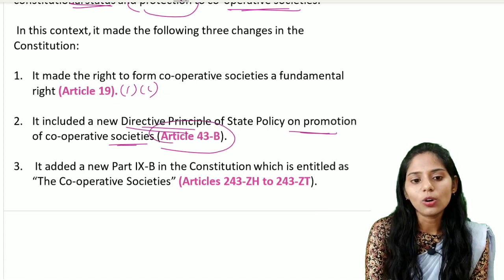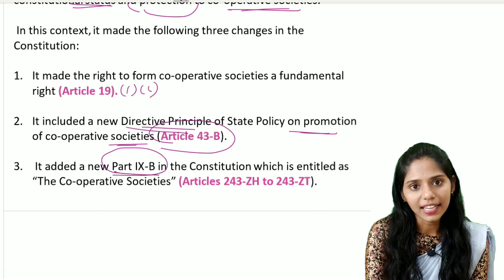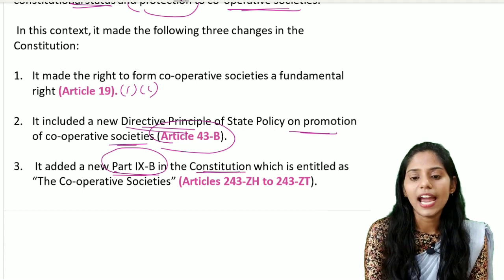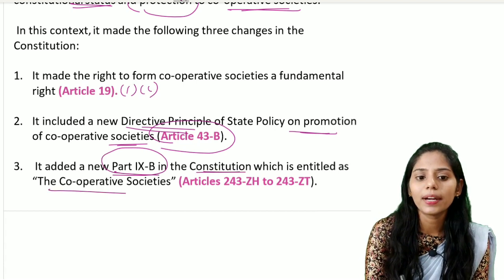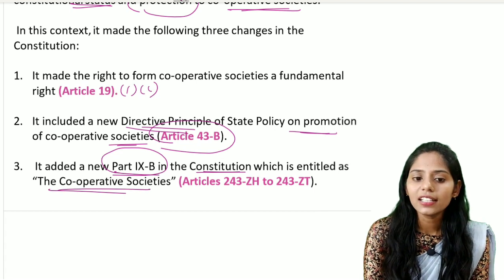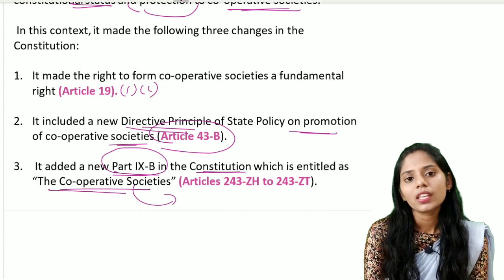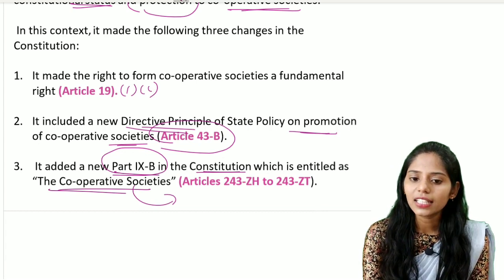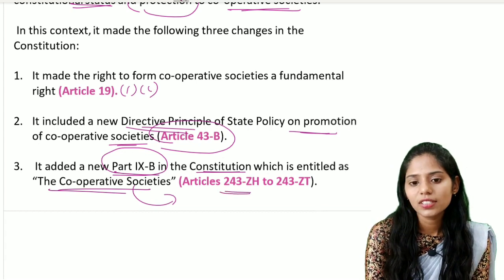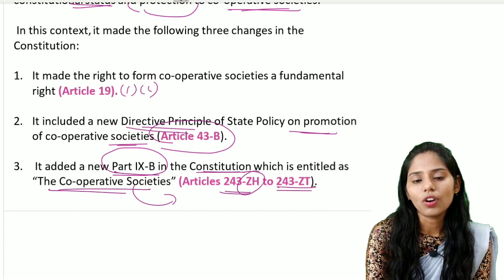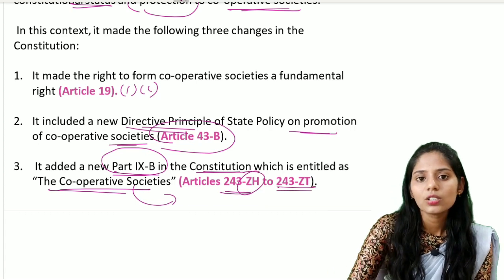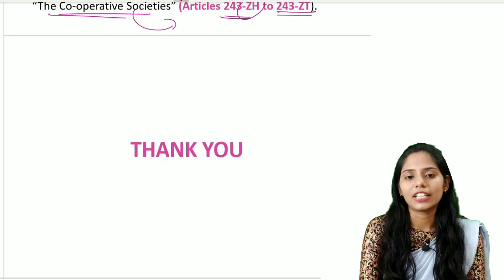And the next one is, it also added a new part, that is Part IX-B, in the constitution, which is entitled Cooperative Societies. The articles relating to these cooperative societies include Article 243ZH to 243ZT. So by this, we completed this section.